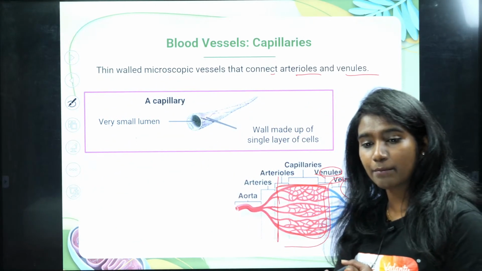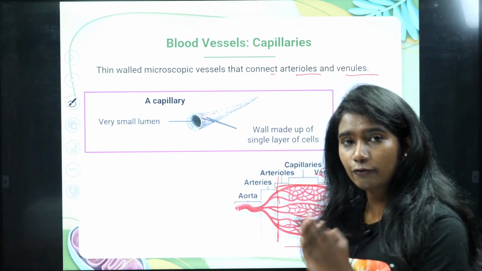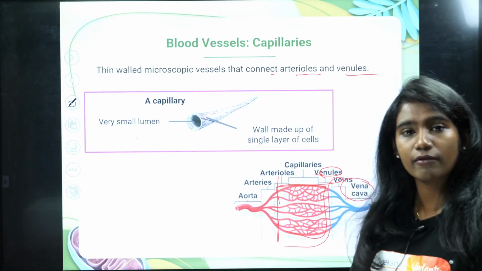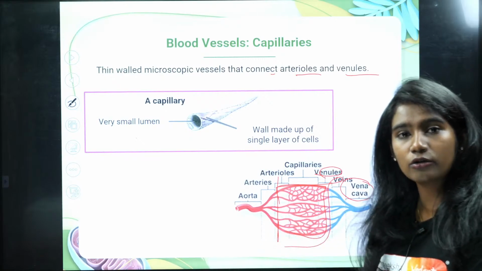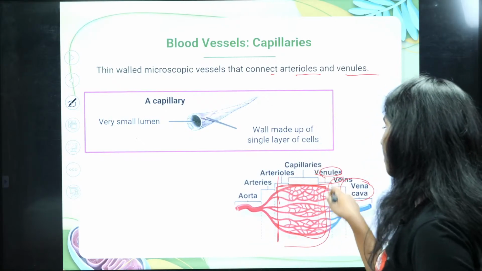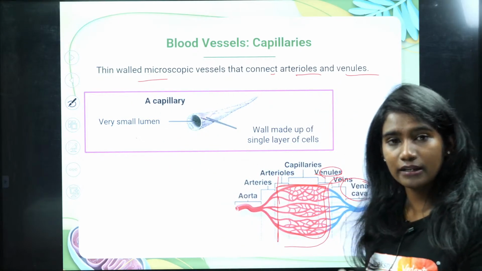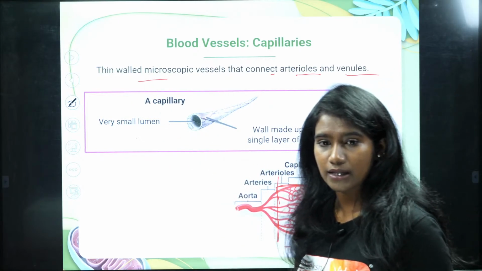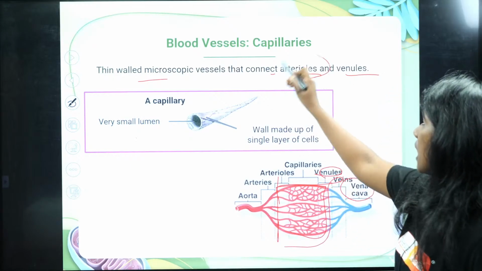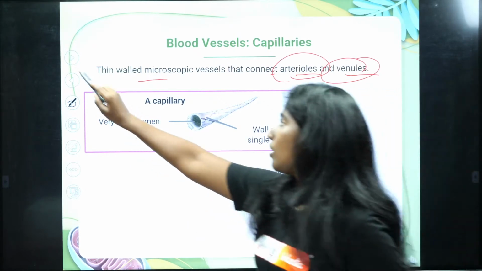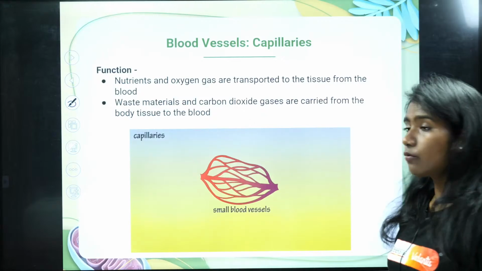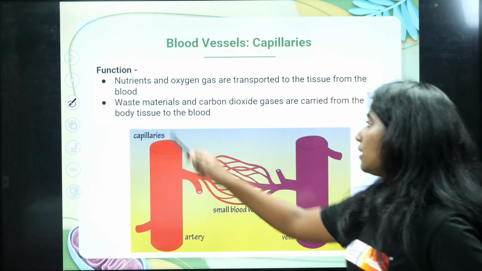In order to penetrate between the cells, to facilitate the efficient delivery of oxygen and nutrients into the cell, the blood capillaries come into the picture. They are very thin walled. That's why they are very thin, so that they can penetrate between the cells. And then it connects arterioles and venules. Okay, fine. So what is the function of capillaries?